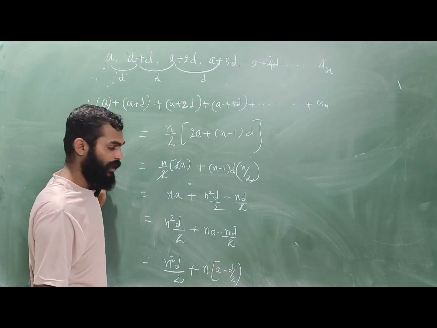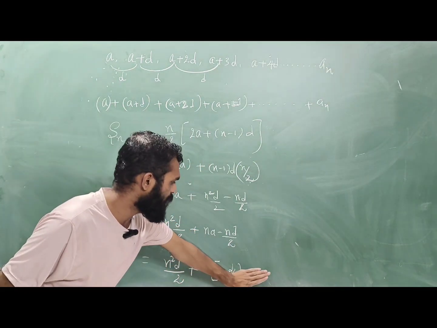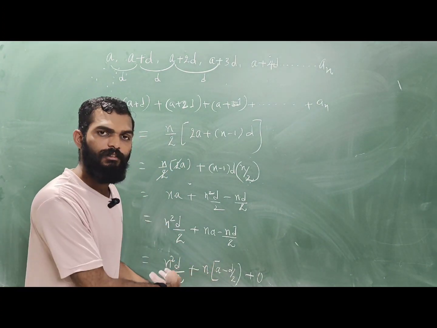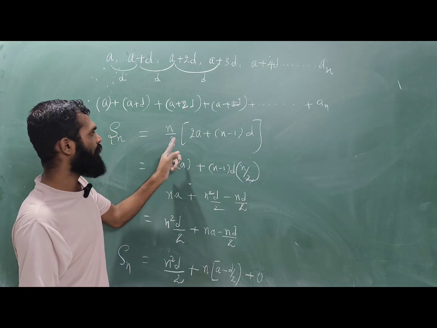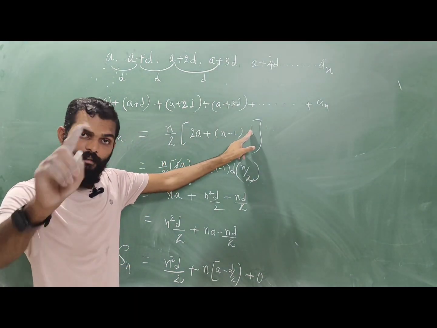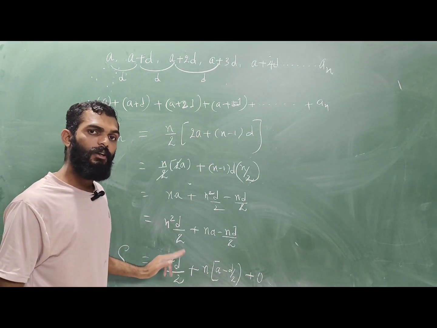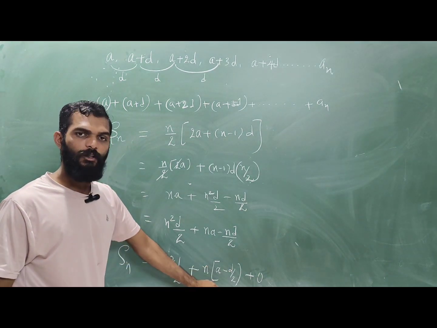Plus you can write 0, as there is nothing else here; it doesn't alter the RHS of the equation. So Sn given by n by 2 into 2a plus n minus 1 into d is nothing but n square d by 2 plus n into a minus d by 2.